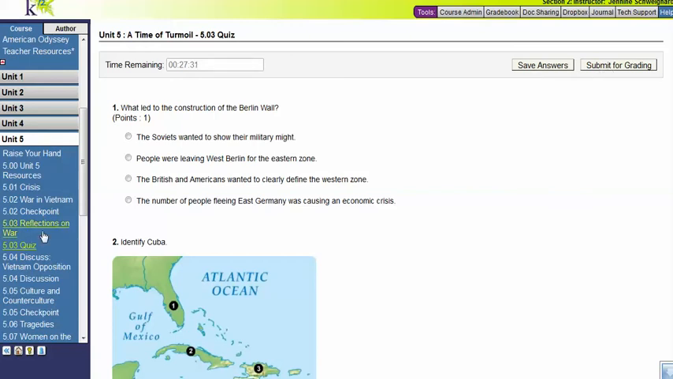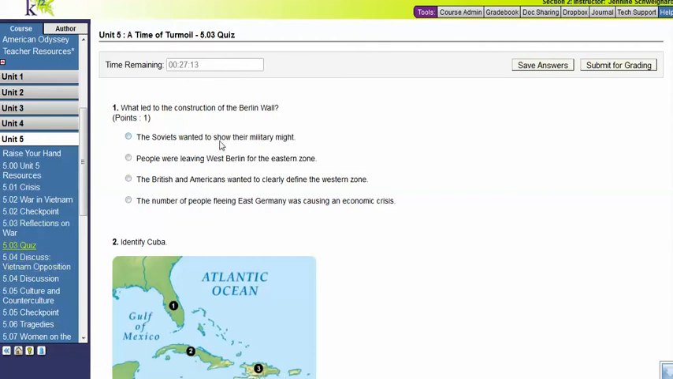You find your quiz located here in the course by clicking on the Unit 5 tab, extending Unit 5 to see all the items underneath it, and clicking on 503 Quiz underneath the 503 Reflections on War lesson. Let's get started with the quiz.